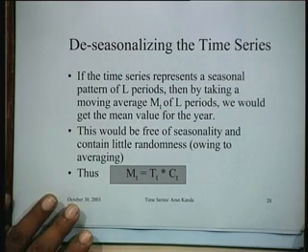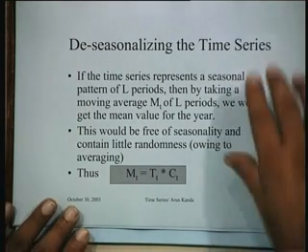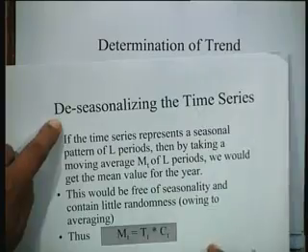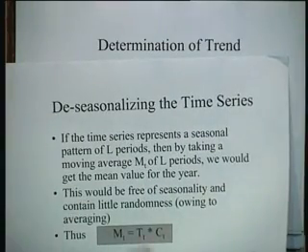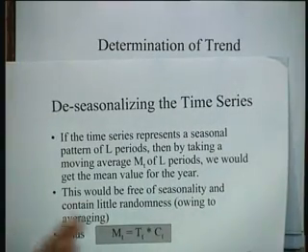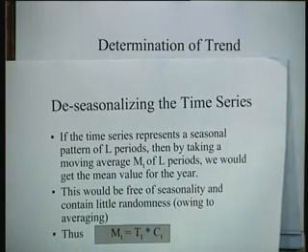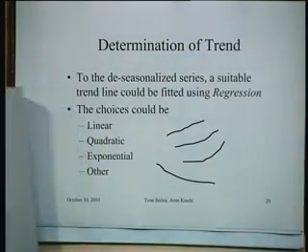So because we have taken care of the other factors, then this was determination of deseasonalizing the demand, means getting rid of the seasonal effect. How do you get rid of the seasonal effect? By taking a moving average of the requisite number of periods. So you get rid of that.